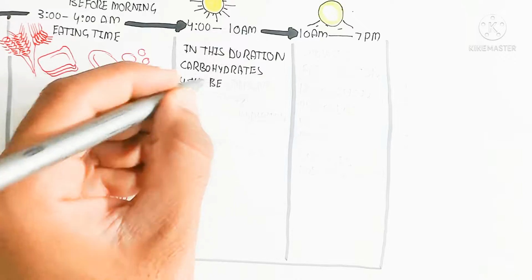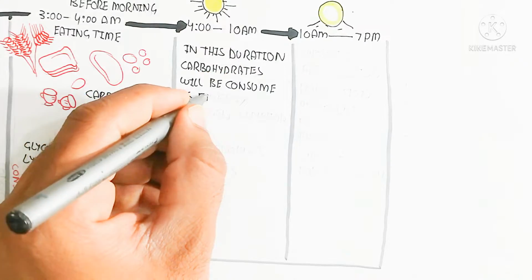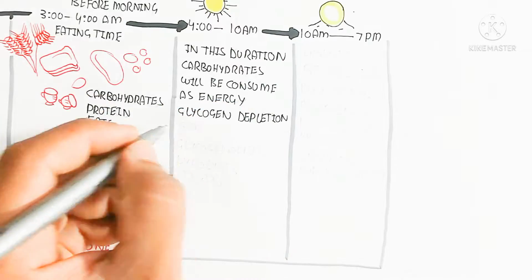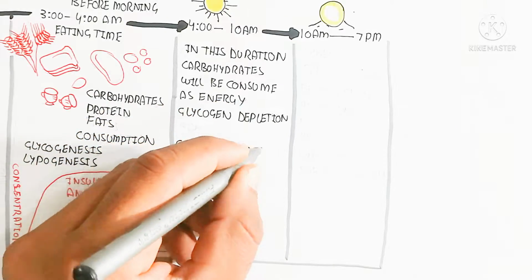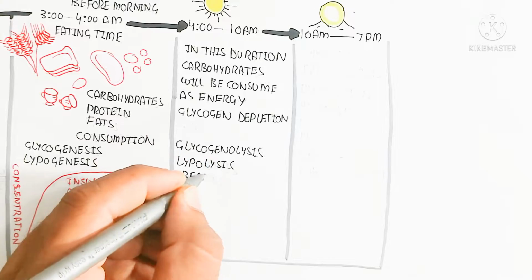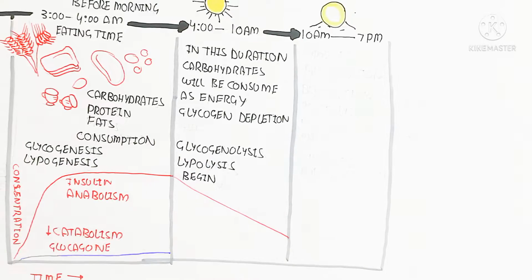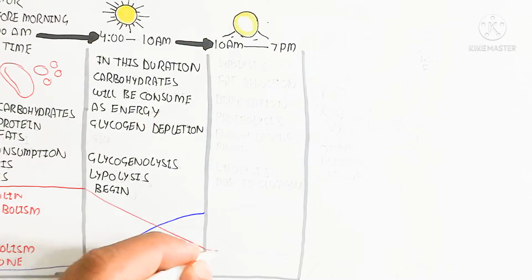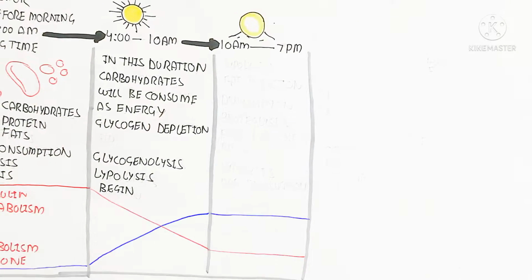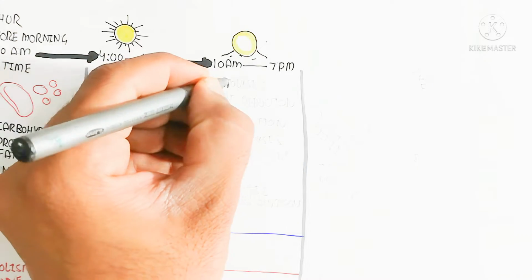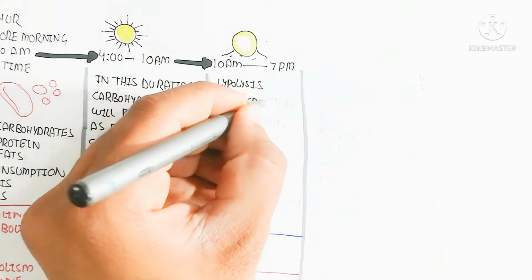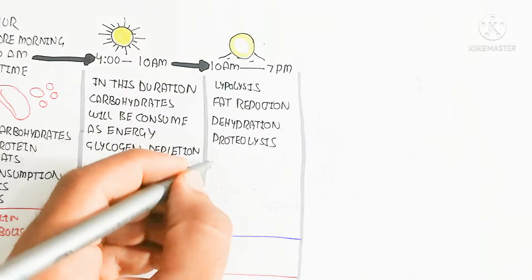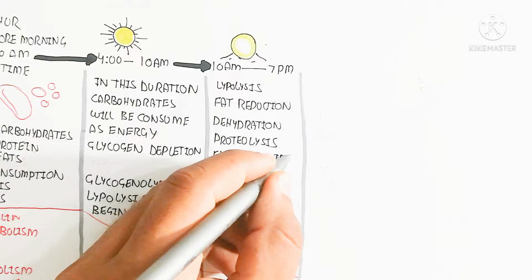In the next phase, 4 to 10 a.m., the carbohydrate will be consumed as energy and glycogen depleted because more sugar is not being supplied, and glycogenolysis and lipolysis will begin. The glucagon drastically increases while the insulin decreases, and the sympathetic nervous system increases, which leads to increased energy production through lipolysis.